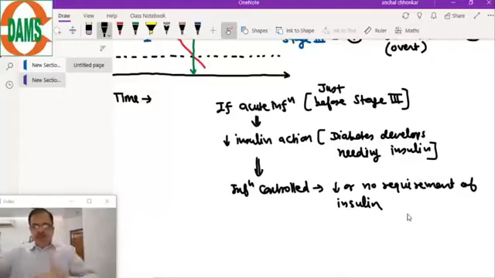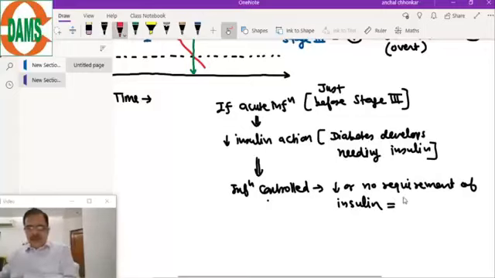So the patient will have, for a few weeks or maybe months, almost nil requirement of insulin. Why is the insulin requirement reduced? Because the infection is controlled, stress levels are reduced, and there was a decreased insulin action. So this phase is known as the honeymoon phase in type 1 diabetes.